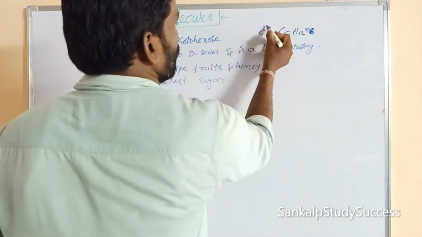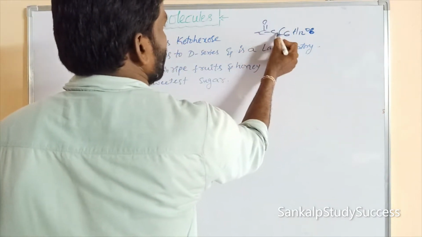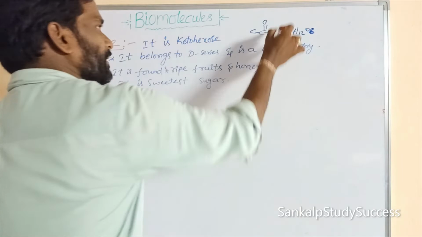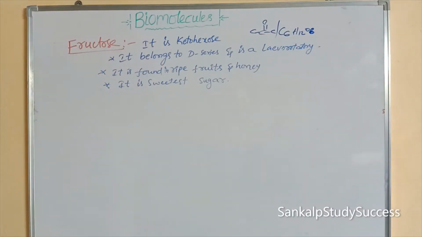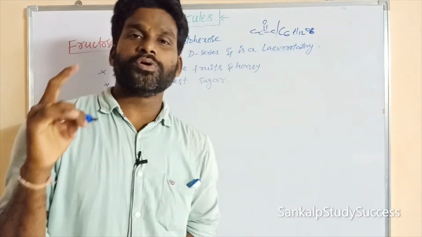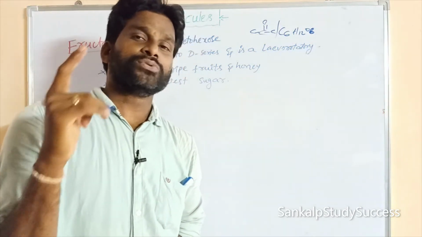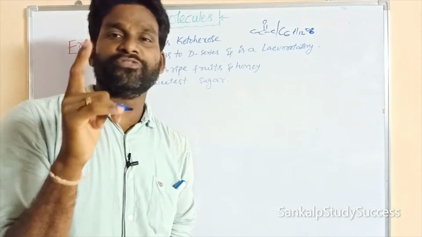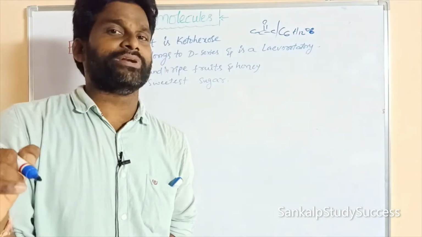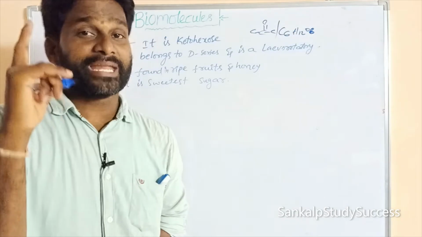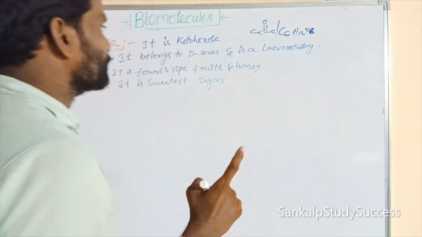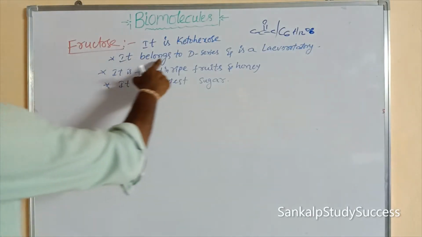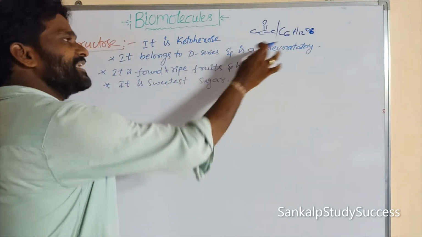Ketone means C double bond O, where both sides of the C double bond O are attached to carbon. So it is a ketohexose and it also belongs to the D series, like glucose. Capital D is the configuration, not dextrorotatory or levorotatory. Here capital D is the absolute configuration. It belongs to the D series and it is levorotatory.